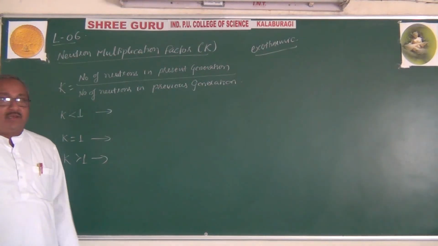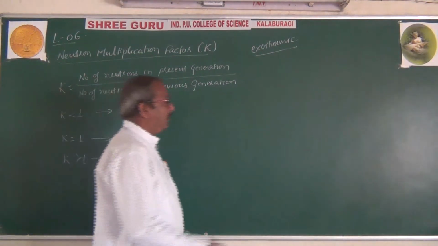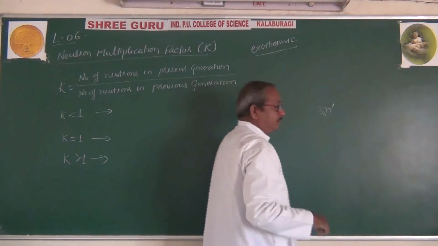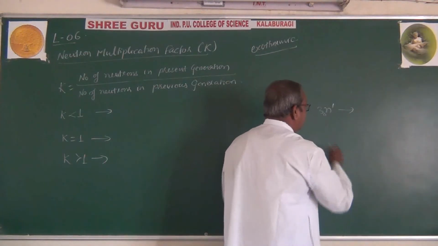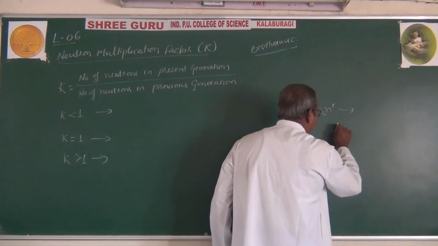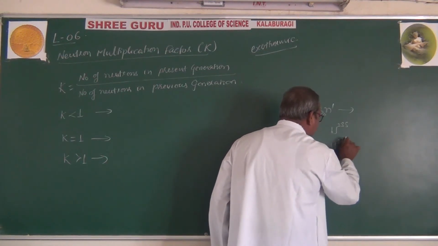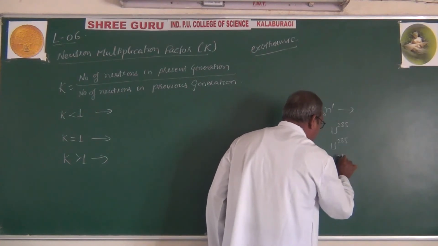Suppose, for example, in the first reaction 3 neutrons are released, and those 3 bombard uranium 235, another uranium 235, and another uranium 235.